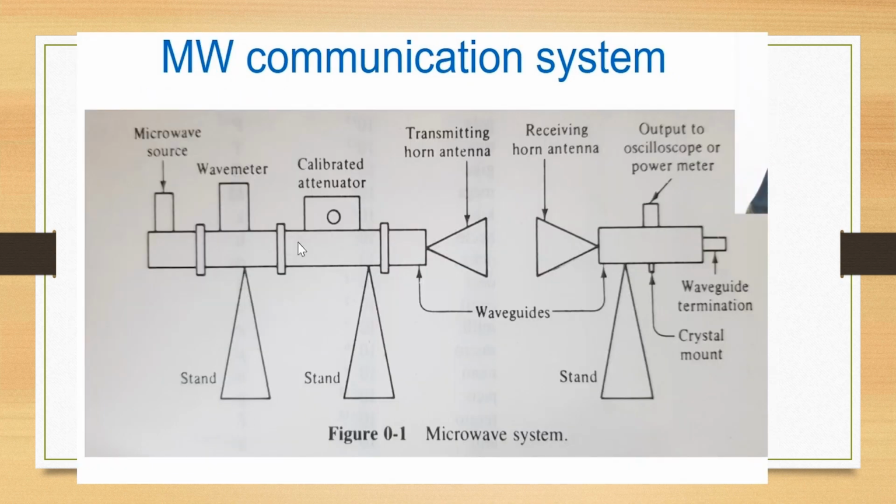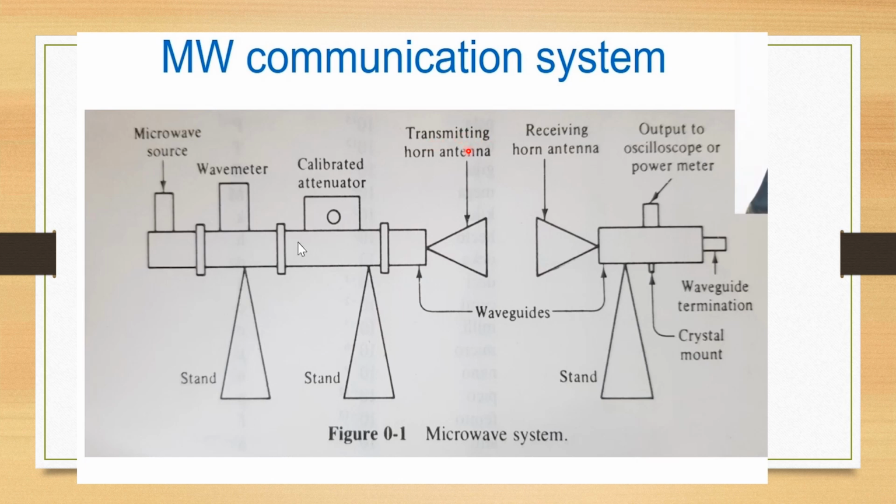Now we'll see the microwave communication system. The microwave communication system also contains a transmitter part and a receiver part, but it is a wireless communication. There is no optic fiber or wires used in this channel. Therefore, it is a wireless channel. Then we can see the transmitter part here. Microwave source, wave meter, calibrated attenuator and stands are used in the transmitter part. And in the receiver part, output to the oscilloscope or a power meter, waveguide termination, crystal mount and stands are used.